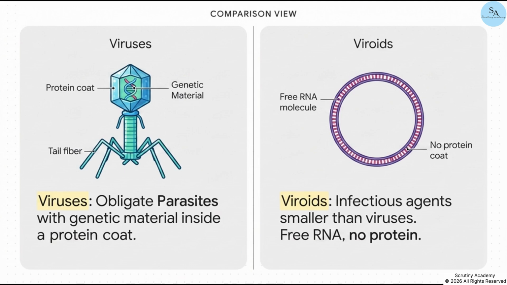Viruses are obligate parasites. Outside of a host, they are completely inert crystals. They consist of a protein coat surrounding some genetic material. But crucially, that genetic material can be DNA or RNA, but never both at the same time. Viroids, on the other hand, are even smaller than viruses. They were discovered as infectious agents causing diseases in plants. The vital difference to remember? Viroids are just free RNA, and they strictly lack that protein coat that viruses have.